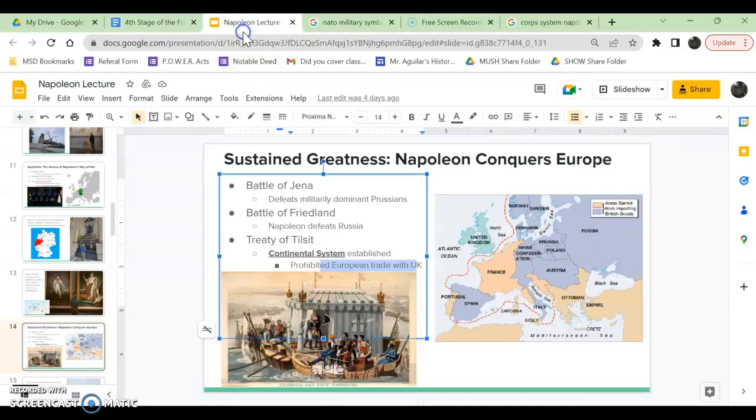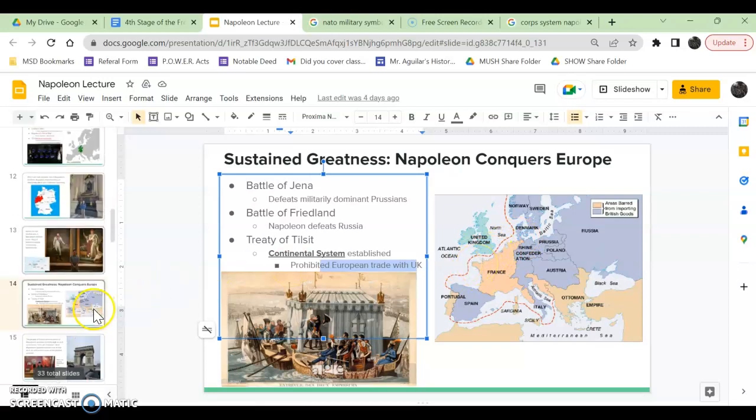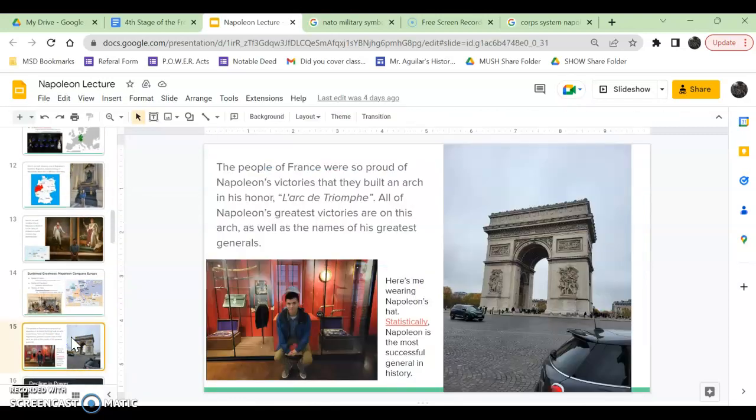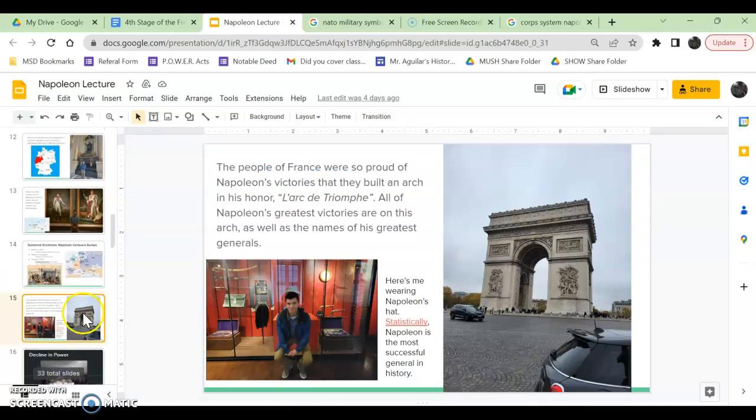You're probably like, if Napoleon's this good at fighting, why doesn't he just invade the UK? Duh, Napoleon. Well, here's the thing. His fleet in 1805 got wiped out at the Battle of Trafalgar. The British Navy is way more powerful than the French Navy, so it's not like Napoleon can actually get his troops there. So, yeah, the water is defending the British. Napoleon can't get to them. Yeah, here's me. They're really proud of Napoleon, so they did a bunch of stuff to make him look cool. He won a bunch of battles.